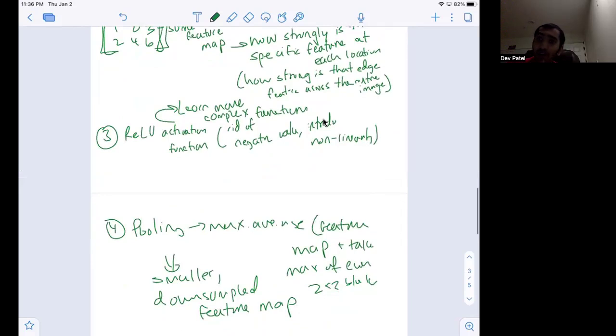We don't want to feed all of that into our model because it's going to be computationally expensive. So how are we able to only take the most important pieces of information? We're able to do that through max pooling and average pooling, by taking the maximum of each 2x2 block of the feature map for each portion of the image.